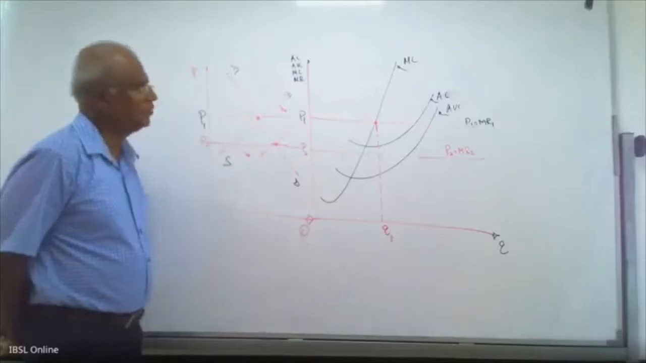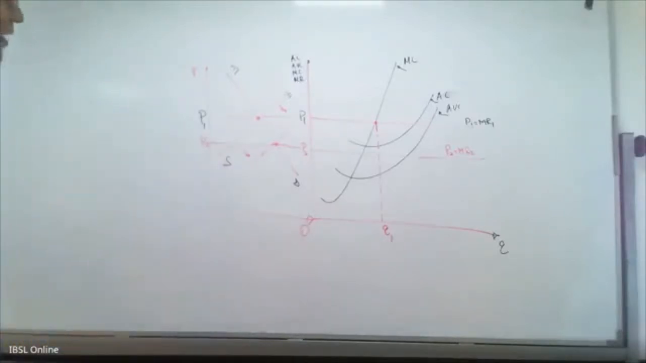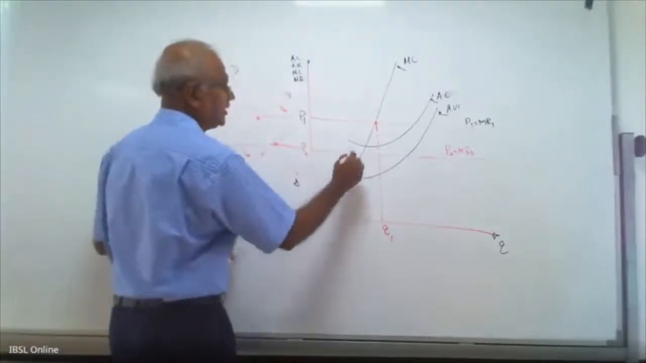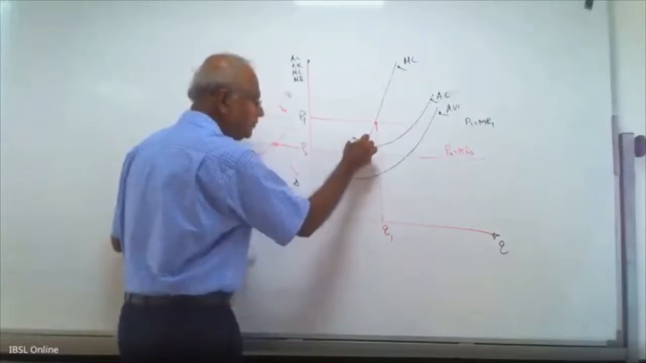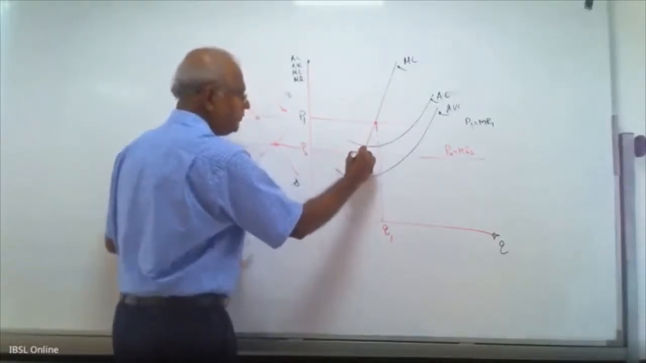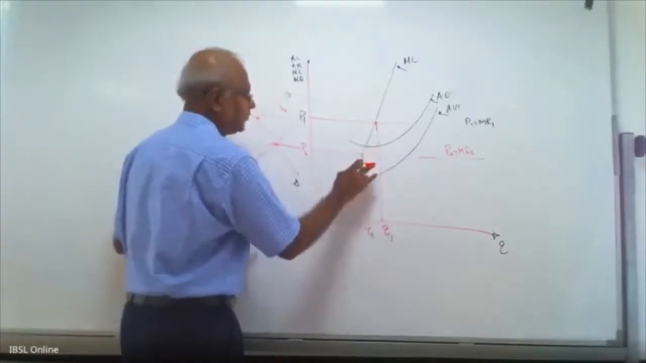It equals MR2. Then what will happen? What is the profit maximizing output? New MR2, MC curve same. Therefore, the profit maximizing output is here, Q2. That is the profit maximizing output.